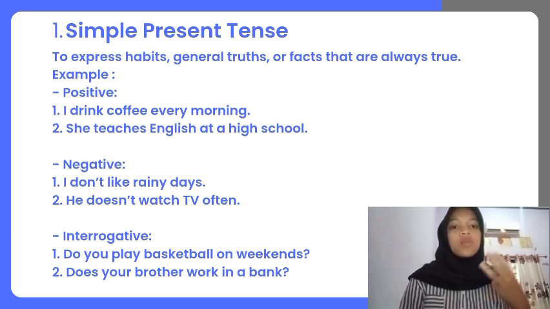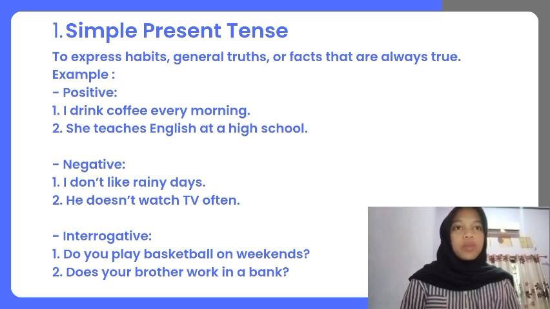Each has three forms: positive, negative, and interrogative. The first one is simple present tense, to express habits, general truths, or facts that are always true. Example, in a positive way is I drink coffee every morning. She teaches English at a high school. The negative way is I don't like rainy days. He doesn't watch TV often. The interrogative way is do you play basketball on weekends? Does your brother work in a bank?